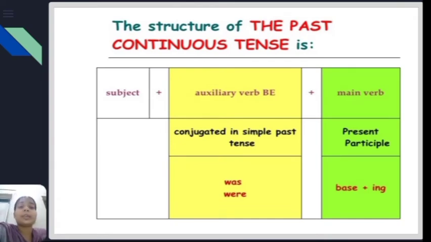Now here you can also see I have summarized it: subject plus auxiliary verb be and then the main verb, and it will be conjugated in simple past tense. It means it must be was or were, not is, am, are. Is, am, are is used in simple present tense. Then the main verb will be in present participle, meaning the base form or root form of the verb plus ing, like play plus ing, dance plus ing, sing plus ing. So playing, dancing, writing, cooking, reading, teaching. These all are present participle forms of the verb.